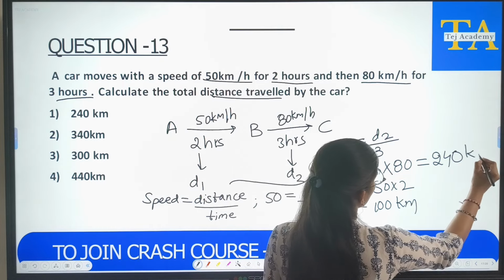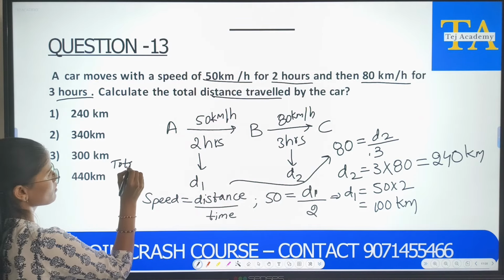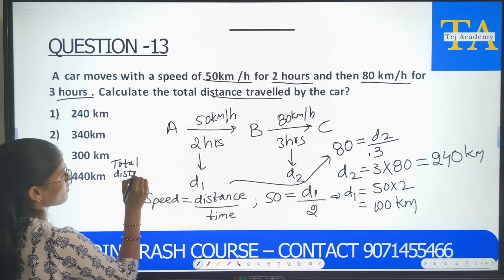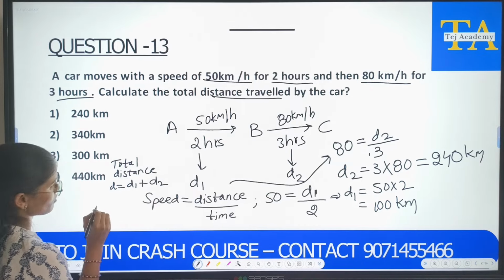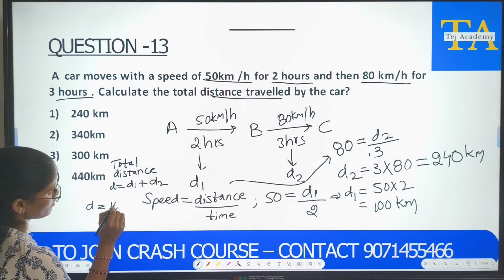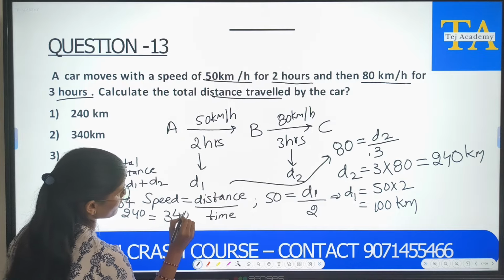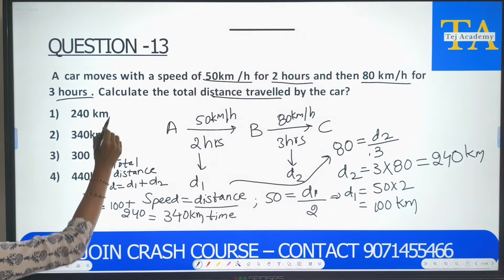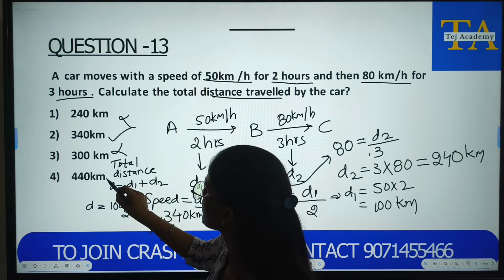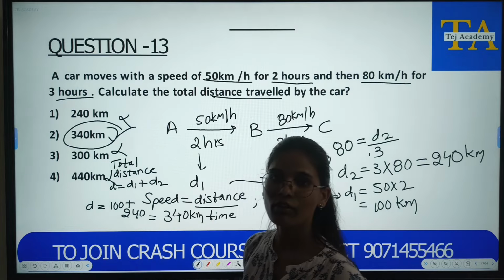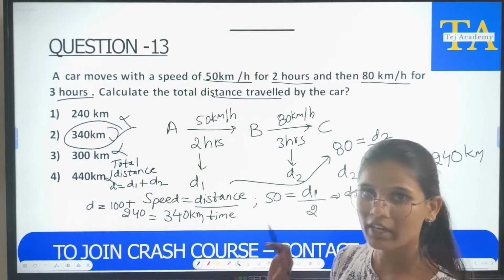So now we have D1 and D2. So the total distance D is equals to D1 plus D2. So D is equals to 100 plus 240, which is equals to 340 kilometers. 240, here we have 240. This is not the answer. 340. This is not the answer. This is. So our answer is 340. So whenever you get such kind of questions, you make a diagram like this and use the formula and solve.